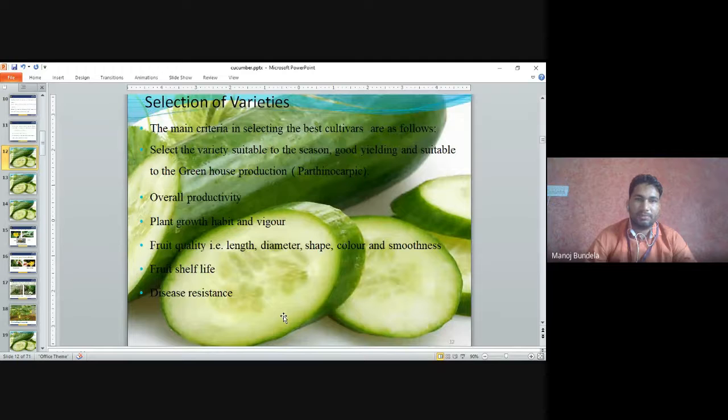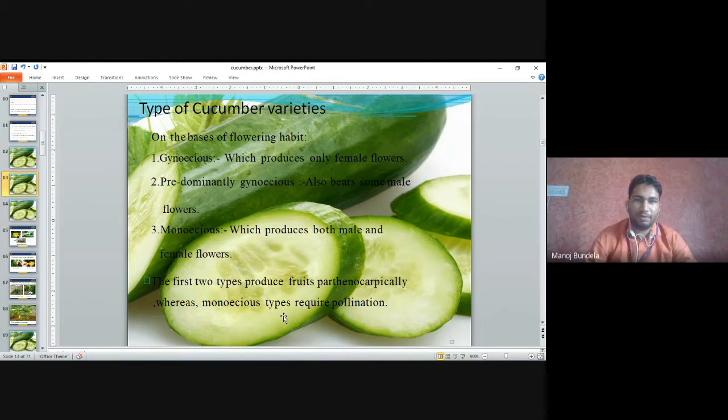Selection of varieties. The main criteria in selection of the best cultivars are as follows. Select varieties suitable to the season, with good yield, and suitable for greenhouse production, which means we have to select a parthenocarpic variety. We check the overall productivity, plant growth habit and vigor, and fruit quality: length, diameter, shape, color and smoothness. We check fruit shelf life, which means how long we can store the fruits, and disease resistance. Whatever variety we select should be disease resistant, with more shelf life and good quality.